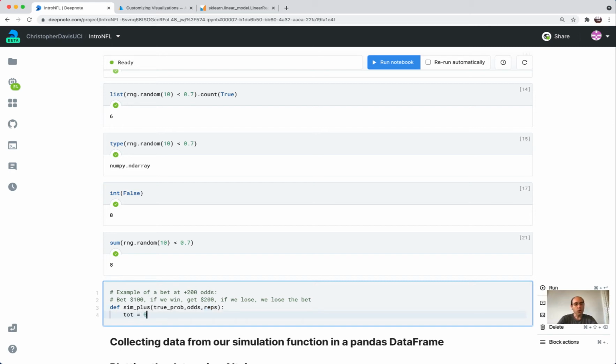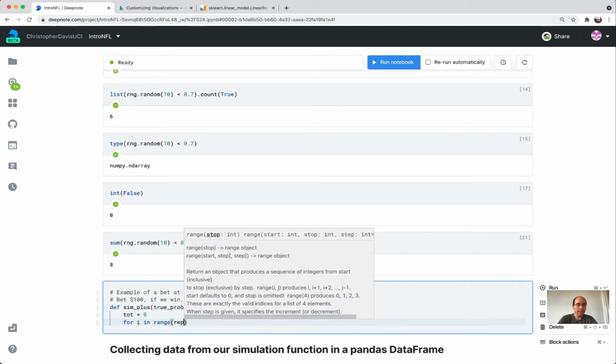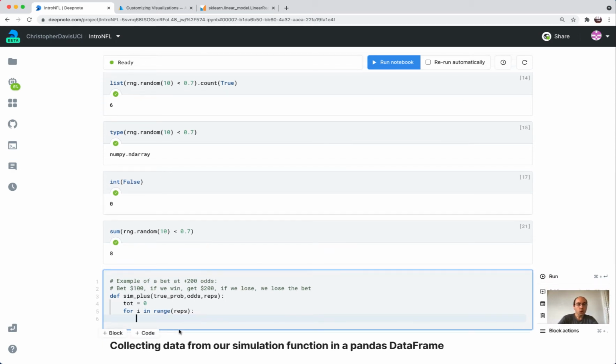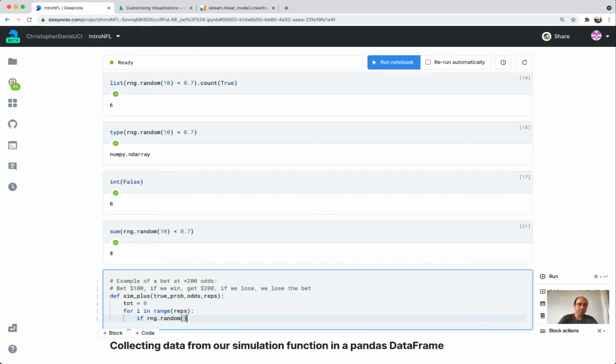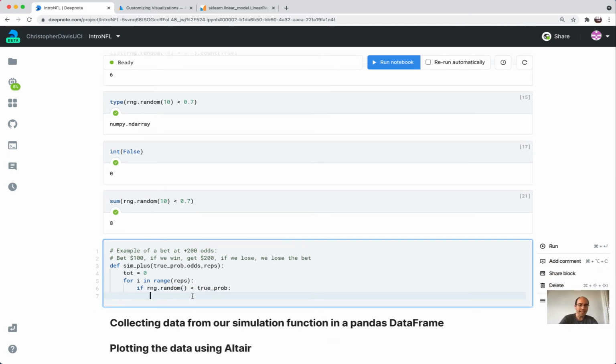So let's say tot equals 0 for the total value. And then I want to repeat it reps number of times. The usual syntax for that is to say for i, or any variable, in range of the number of repetitions we want. And then what do I want to do? Let me show you the wrong way to do it first. So I could say if rng.random less than true_prob. Okay, so the syntax I use is going to be right, but there's going to be a subtle mistake in it.